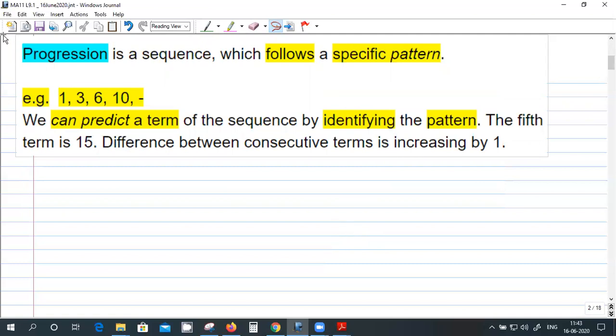For example, take this one. What is the next term? The fifth term? It is 15, because the difference is constantly increasing: 2, 3, 4. So there is a pattern here. Based on the pattern, you can predict terms.